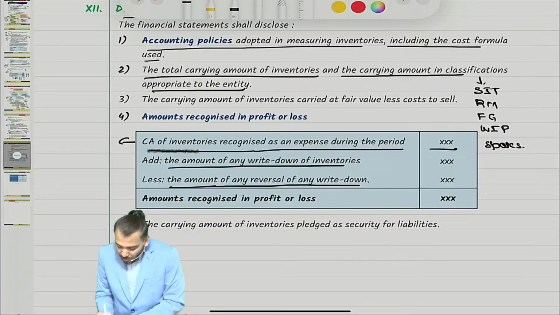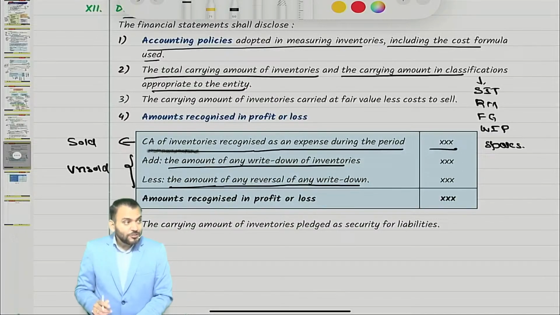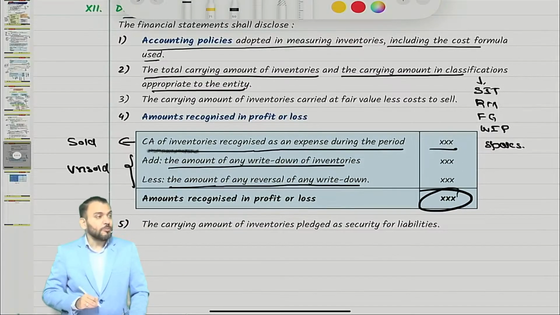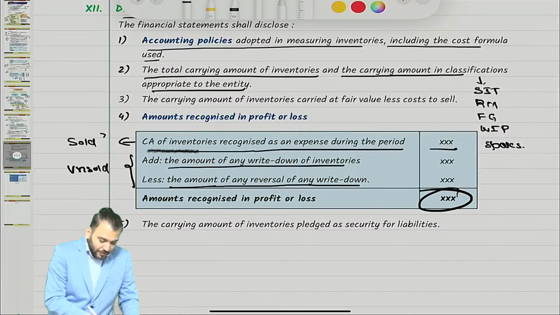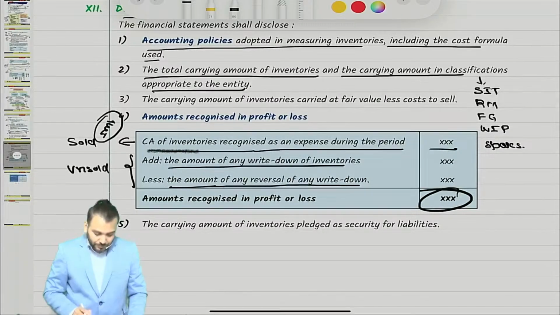Means the first is for sold inventory and these two are for unsold inventory. So this will be the total inventory expense recognized. This is also important from the exam point of view.